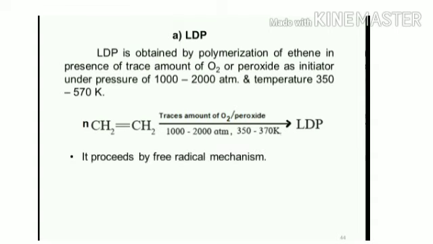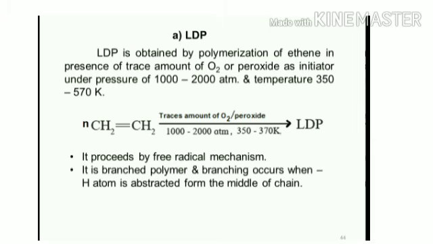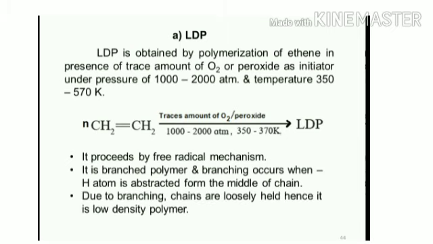It proceeds by free radical mechanism. It is a branched polymer, and branching occurs when a hydrogen atom is abstracted from the middle of the chain. Due to branching, chains are loosely held, hence it is a low density polymer.